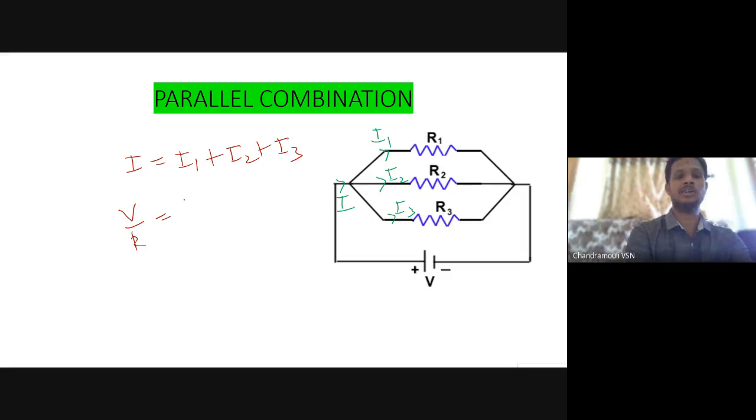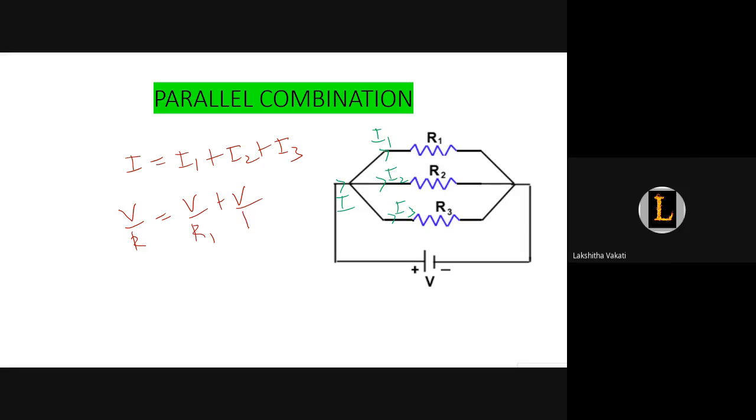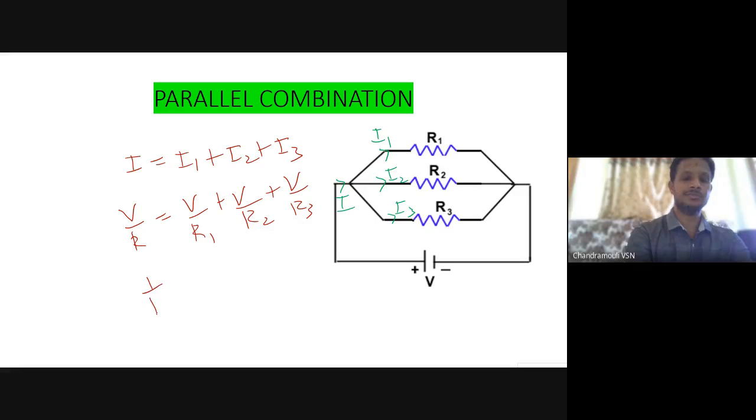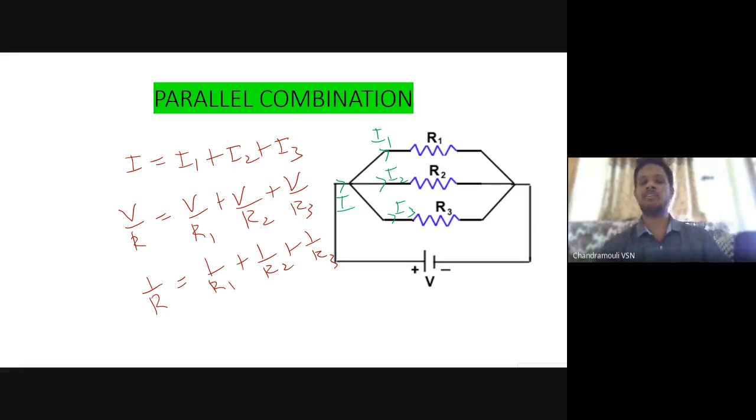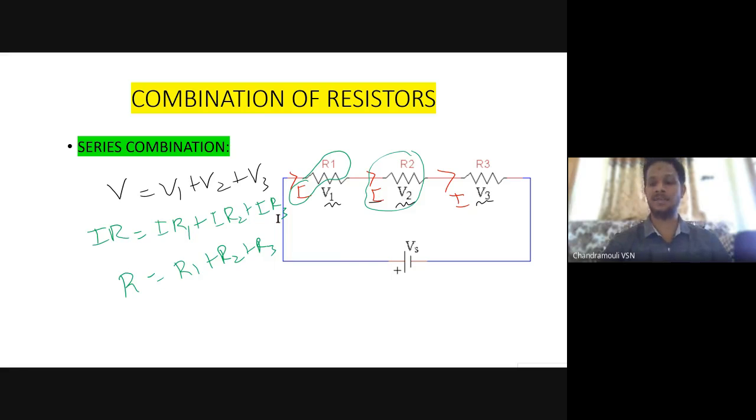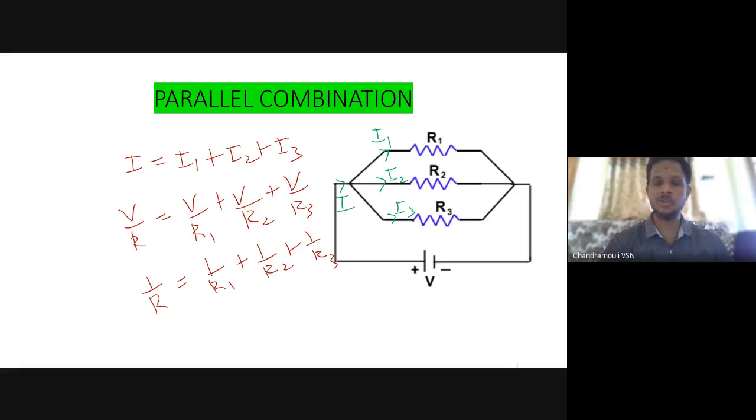V by R is equal to V by R1 plus V by R2 plus V by R3. So V is common, then 1 by R is equal to 1 by R1 plus 1 by R2 plus 1 by R3. So in case of parallel, you should add reciprocals. In case of series, you directly add them. But in case of parallel, you take the reciprocals addition.